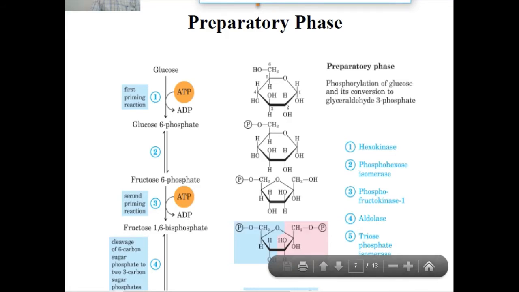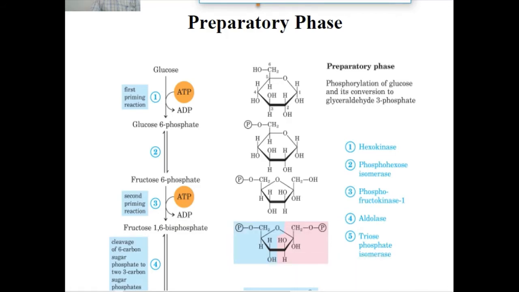Energy is required. The phosphate of ATP is transferred to the fructose molecule and ATP becomes ADP.